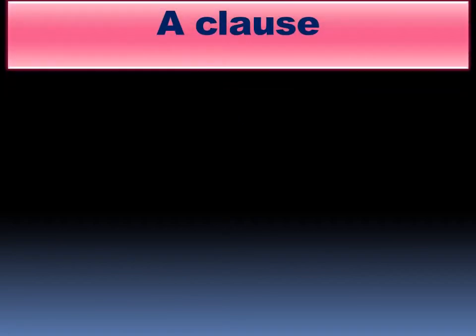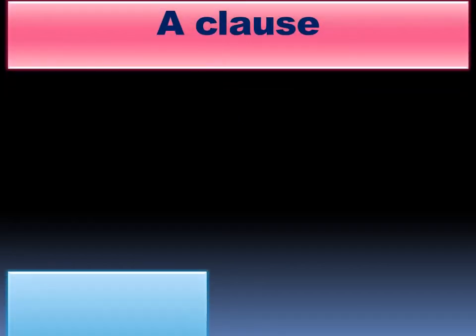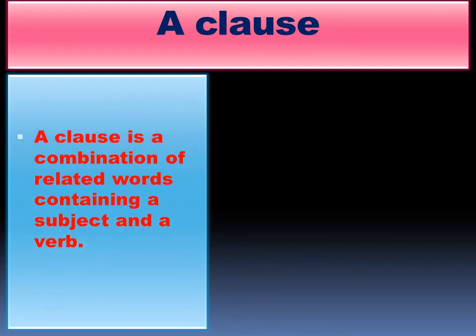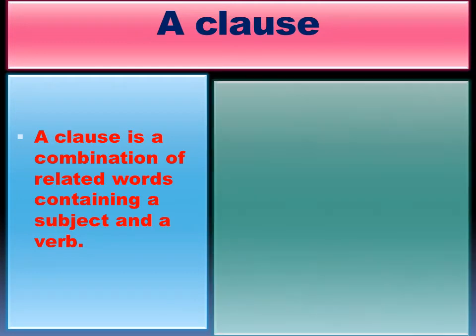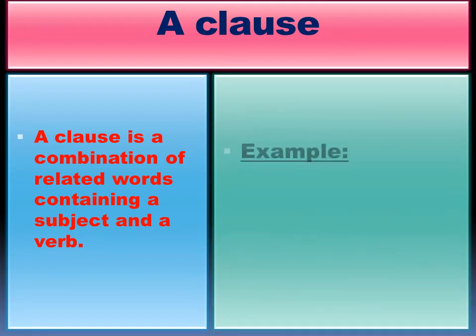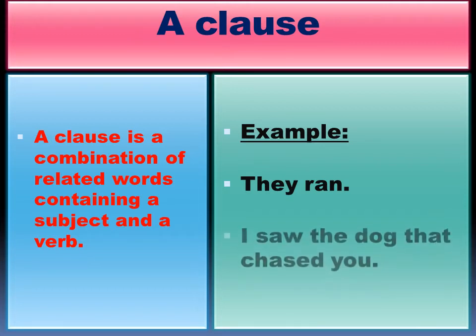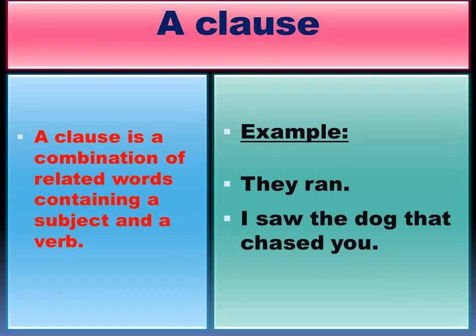It's important to know what a clause is. A clause is a combination of related words containing a subject and a verb. Now let's see a few examples. For example, they ran. In this, they is the subject and ran is the verb. So it is an independent clause as it gives complete meaning. Now let's see the next sentence. I saw the dog that chased you. This sentence has two clauses.